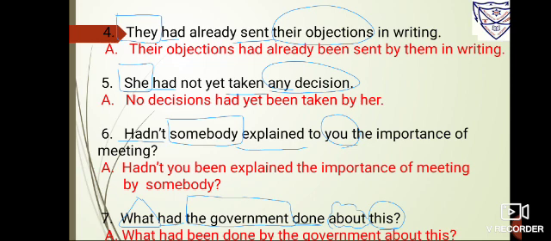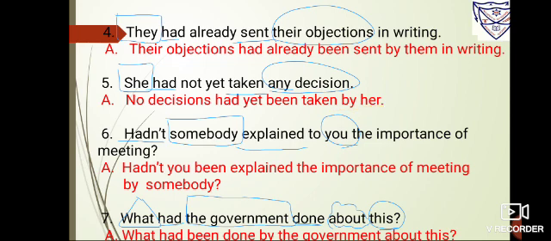So instead of using any decision had not yet been taken by her, you can take this negative word, not, with any decision. So any, when it becomes any plus not, becomes no. So it is no decision had yet been taken by her.